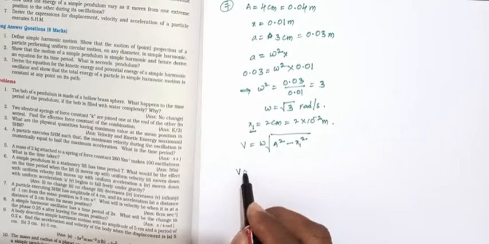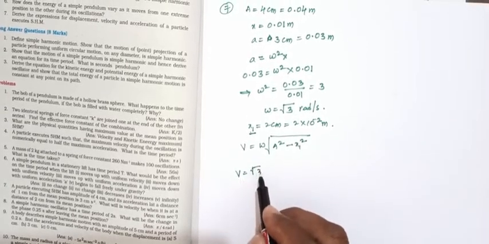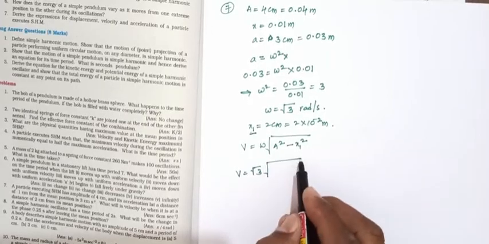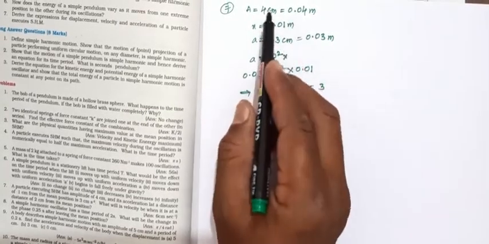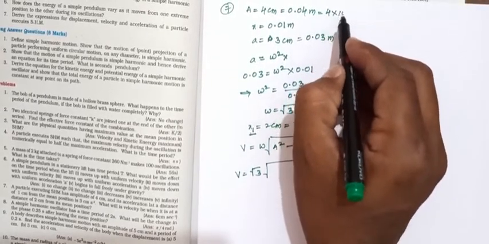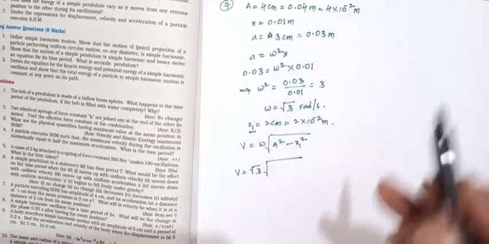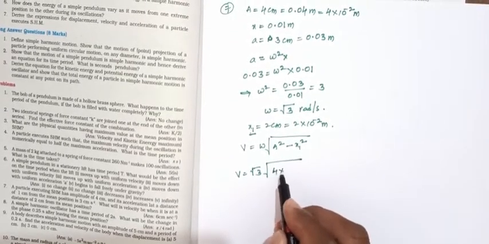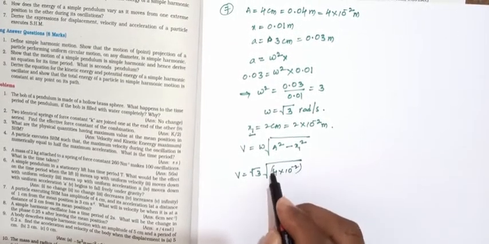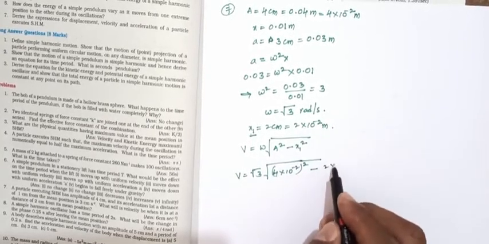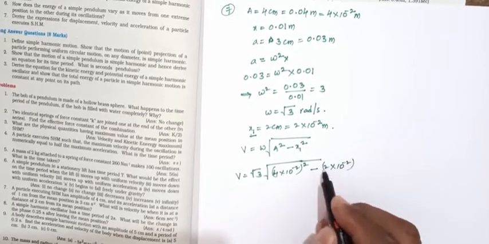So v equals root 3 into square root of 4 into 10 power minus 2 whole square minus 2 into 10 power minus 2 whole square.